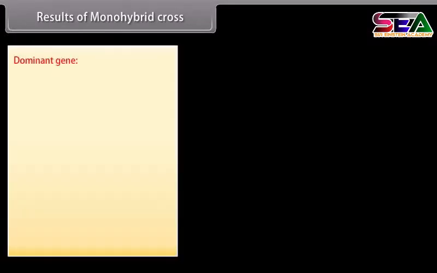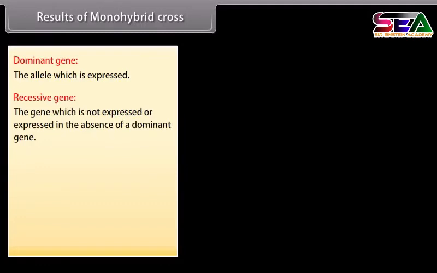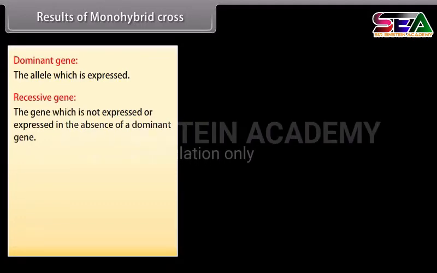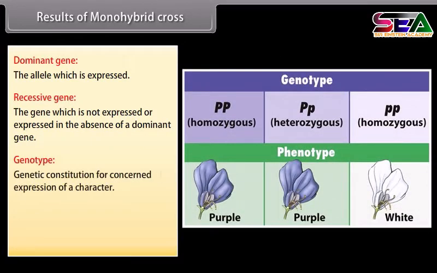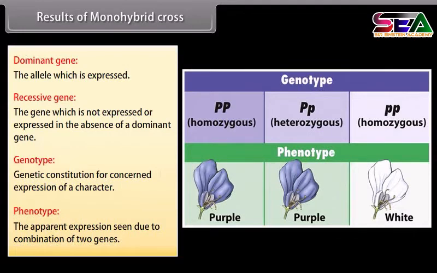Results of monohybrid cross. Dominant gene, the allele which is expressed. Recessive gene, the gene which is not expressed or expressed only in the absence of a dominant gene. Genotype, genetic constitution for concerned expression of a character. Phenotype, the apparent expression seen due to combination of 2 genes.